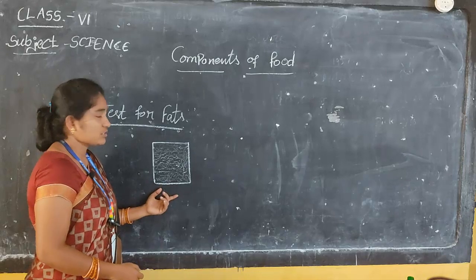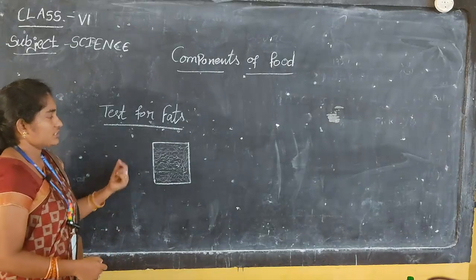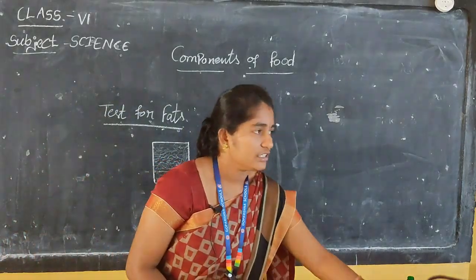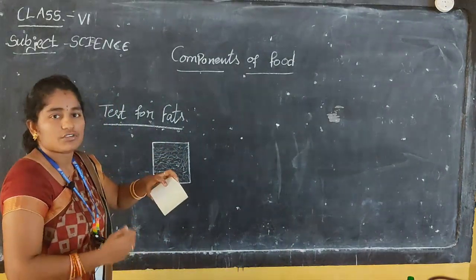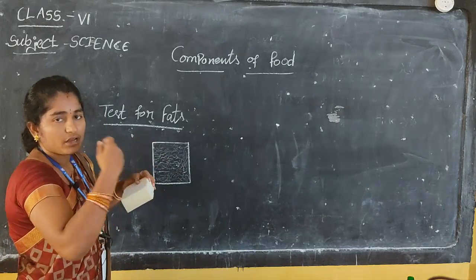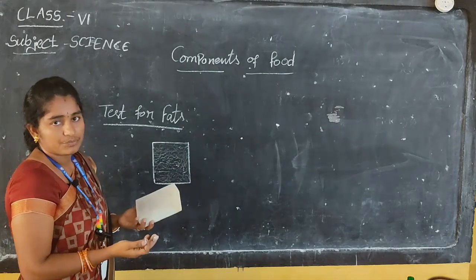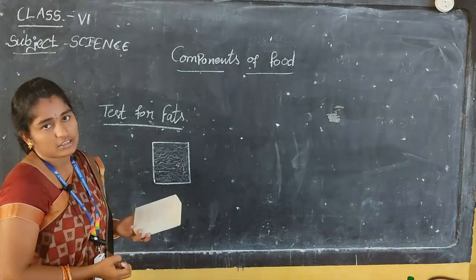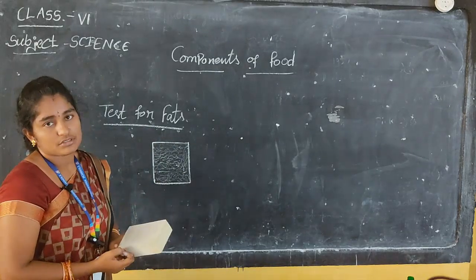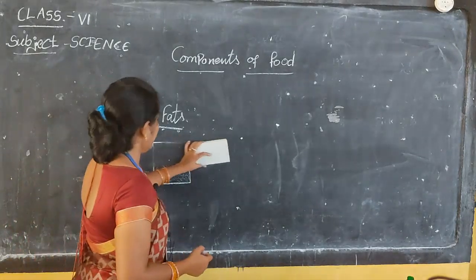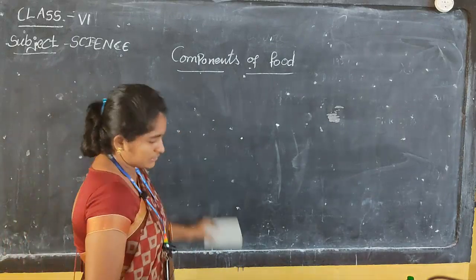This is one of the activities, a test for fats. In outside food we are buying, like vadas and bhajis, the food items are wrapped in paper. After you come home, you will carefully observe that the paper absorbs the oil. Absorbing the oil means the fats are present in the food items. This is a very simple test for fats.